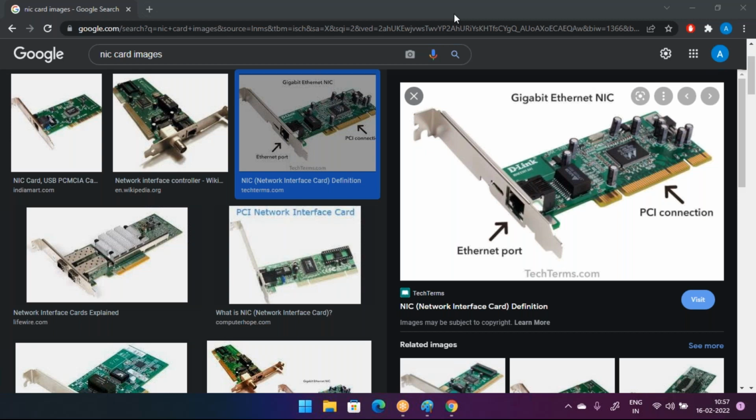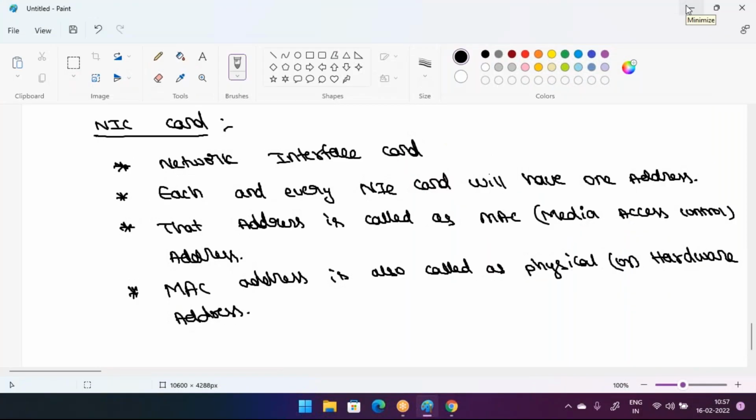Sir, can you please tell me who will assign this MAC address? The manufacturer, guys. Your NIC card manufacturer will assign the MAC address. Whoever the manufacturer is, they will assign one MAC address in each and every NIC card.